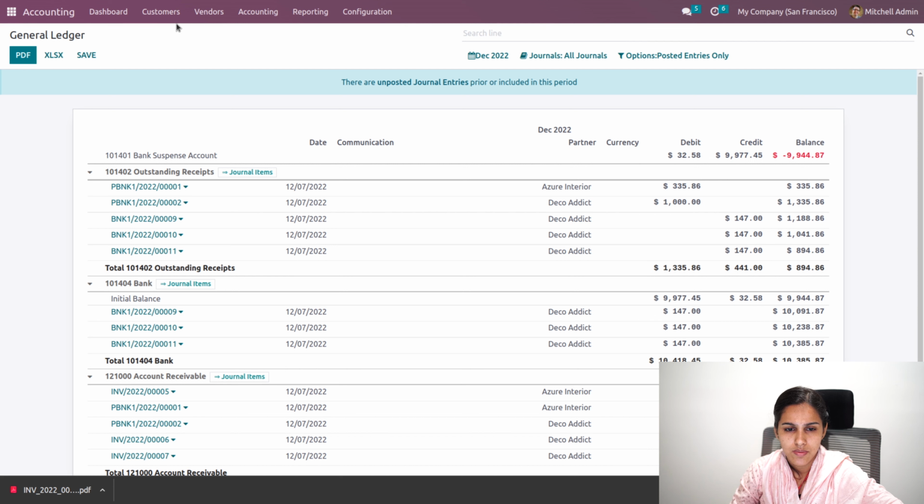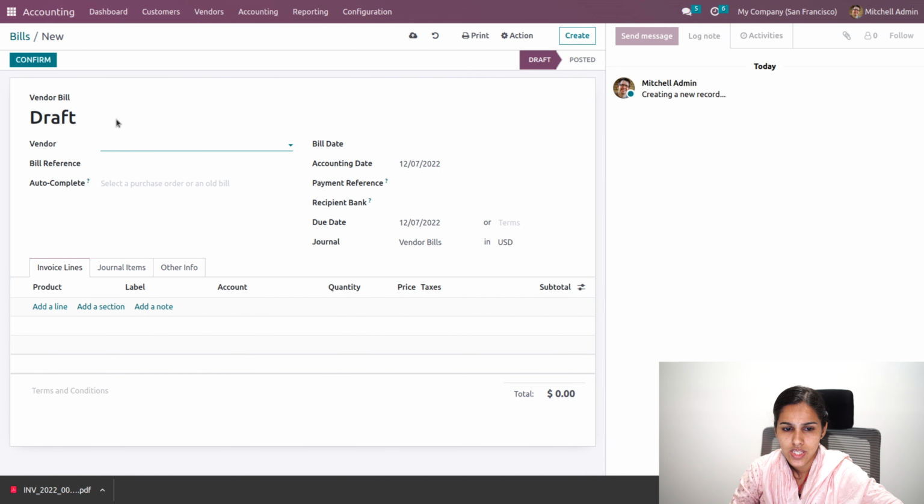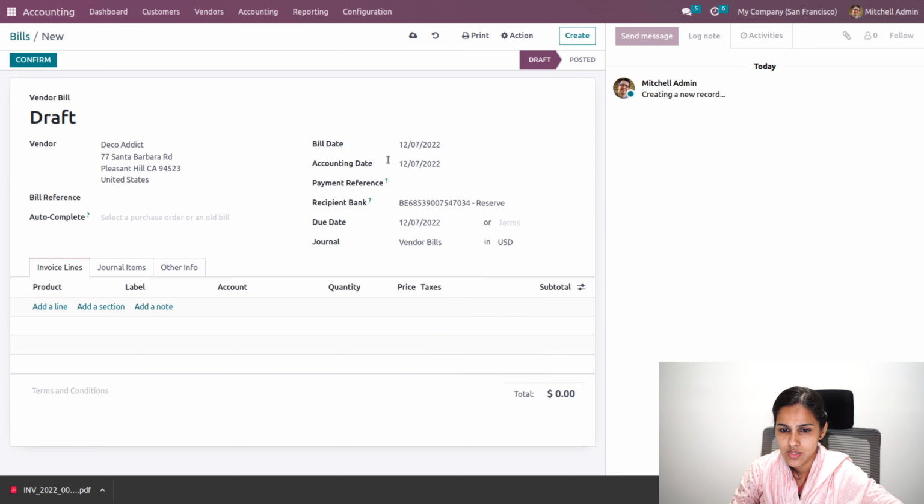Similarly, we'll be having the vendor bill management where we can manage bills. Just as we created invoices, we can create bills for our vendors. For decor date, I'll be creating one bill. So you can add the bill date as well as the accounting date. The accounting date is the date at which this transaction has been recorded in the reports, and also the payment reference, the due date, and the recipient bank journal.